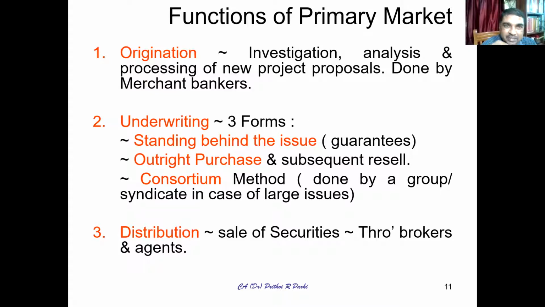It does market analysis and processing of new project proposals. Most of these things are done by the merchant bankers. The merchant banker is a participant in the primary market and plays a key role. It analyzes and investigates the new project, and it also helps in arriving at the offer price. So this origination, security creation related activities, are handled by the primary market.